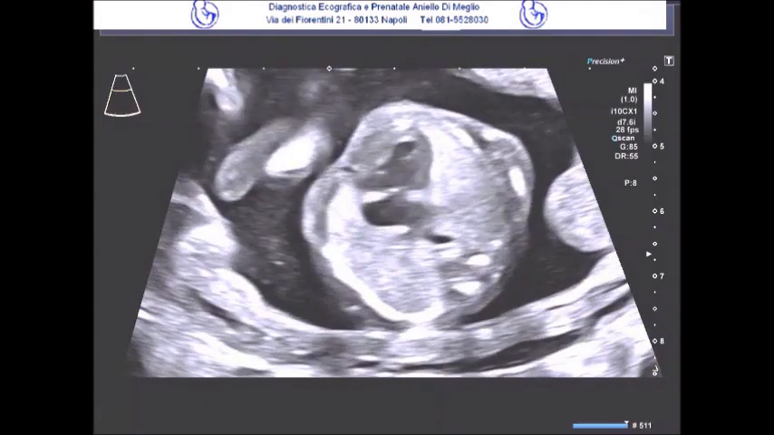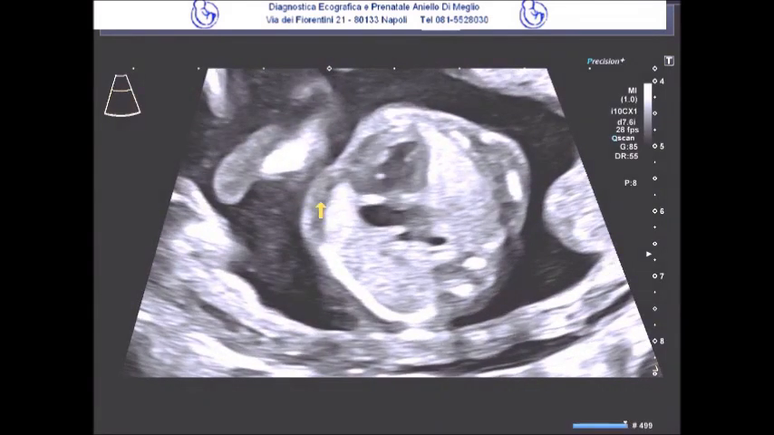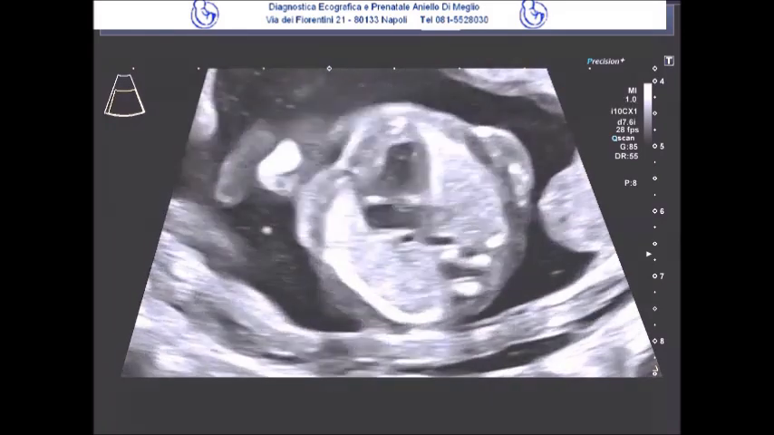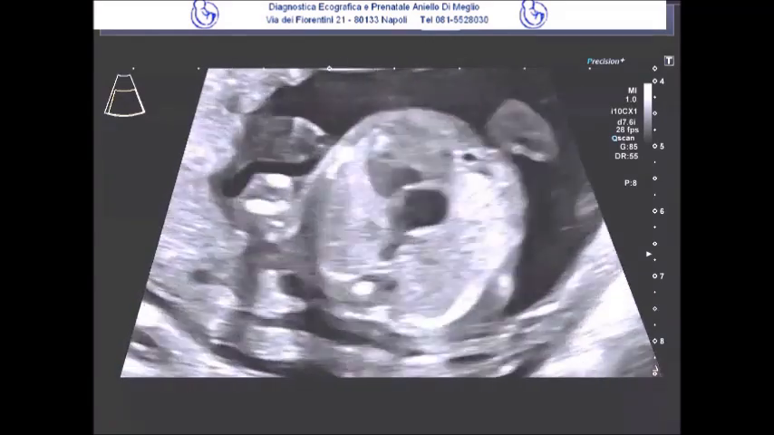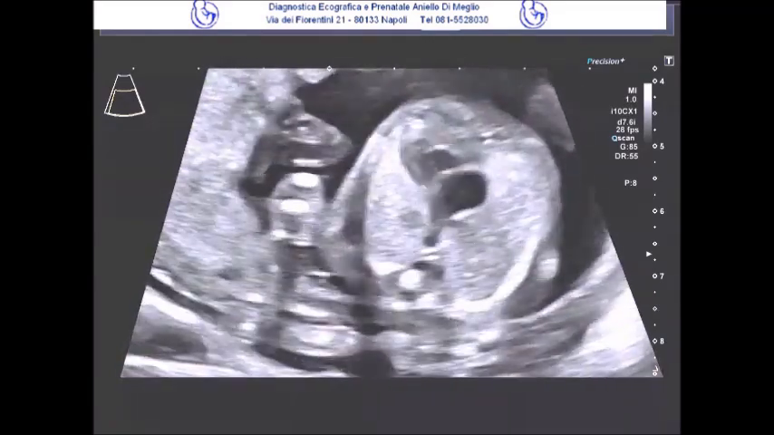Here we observe additional cross-sectional imaging views in which the valve still appears to be single, and what should be the left atrium, which in this specific scan is located on the right side of the image, appears to be receiving the drainage of two pulmonary veins.